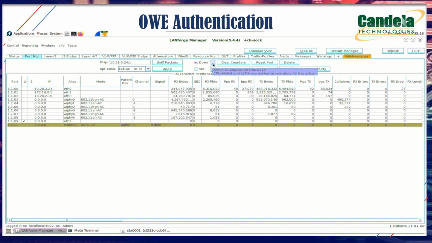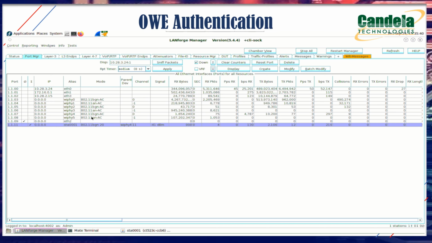The station is disconnected, so I am trying to connect the station again. It will take a few seconds for the station to get connected. Yes, the station got an IP. That means the station is associated.